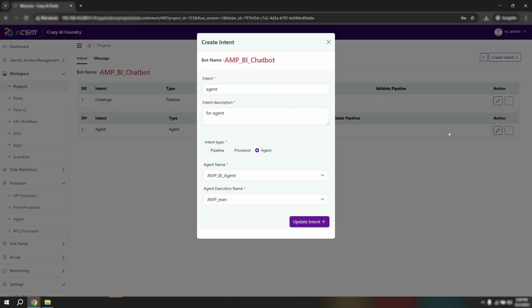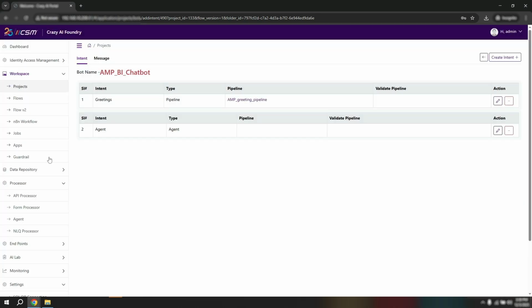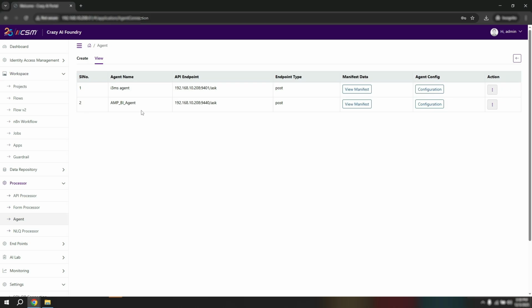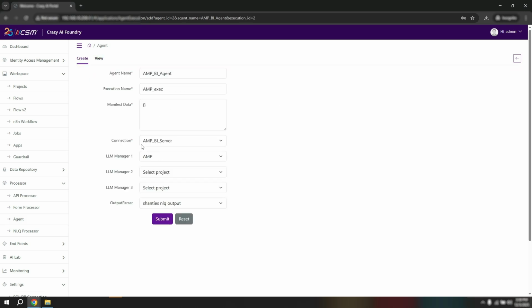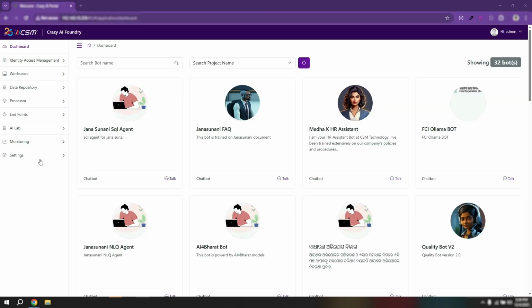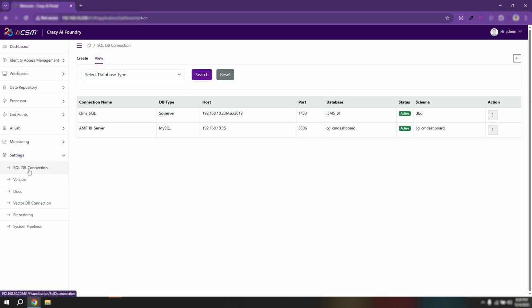This is the configuration screen for the BI agent. From here, the bot settings can be adjusted and connected to the agents that power SQL generation, chart creation, and data summarization. These agents are hosted within the platform and exposed through APIs, which the bot uses during its workflow. Opening the agent configuration reveals the reasoning flow and how different tools are orchestrated. And this is the database connection page, used to securely link departmental databases for analytics.